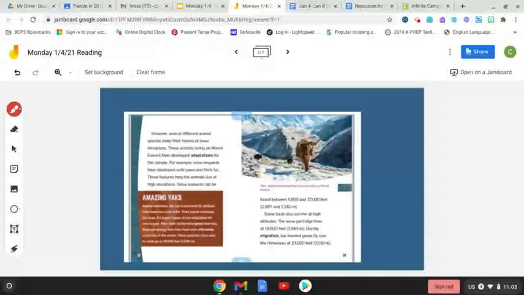Now, nothing that I read there shows me it's too cold for animals to live on Mount Everest. So as you can see, I'm not highlighting anything. I'm only highlighting those things that prove the top of Mount Everest is too cold for animals or plants.